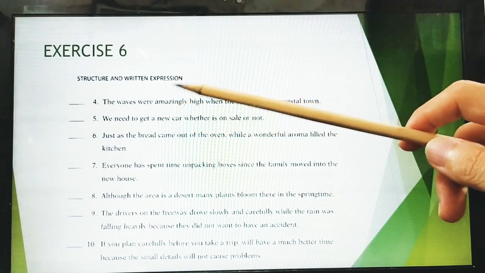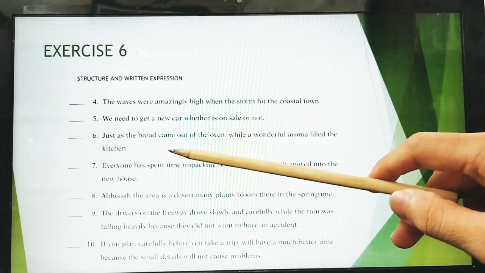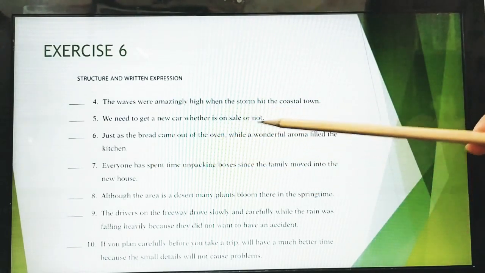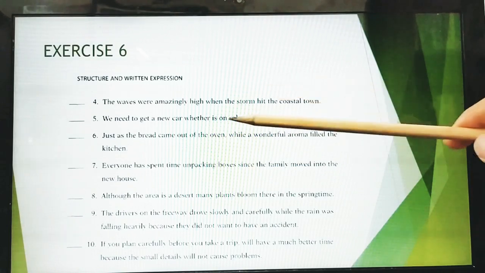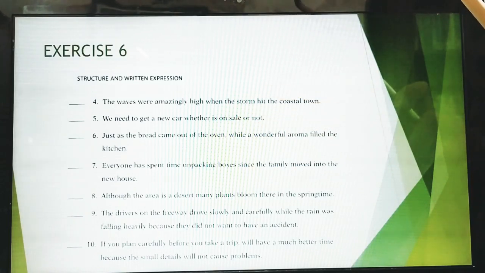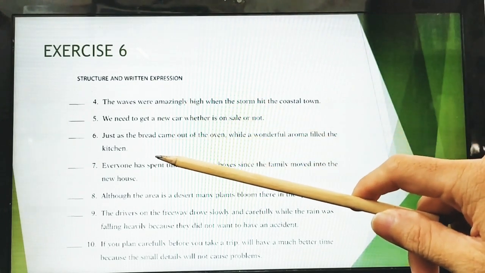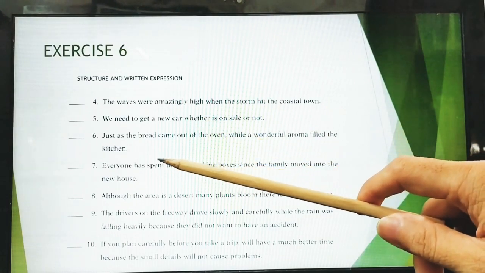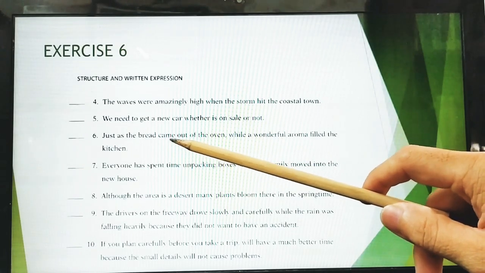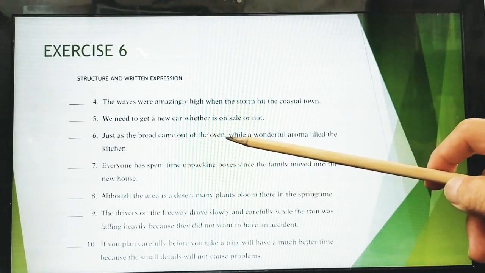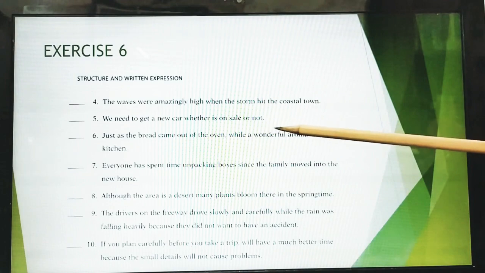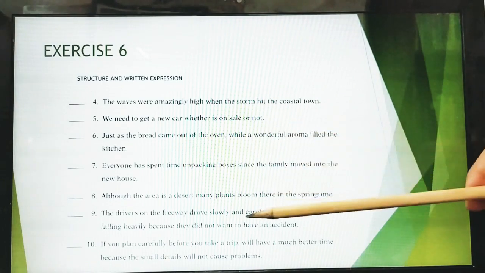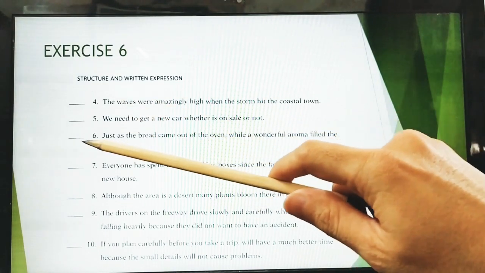Number 6: just as the bread came out of the oven while a wonderful aroma filled the kitchen. Is it correct or incorrect? Just as blah blah blah, while a wonderful aroma filled the kitchen. Okay, it is incorrect, I guess.